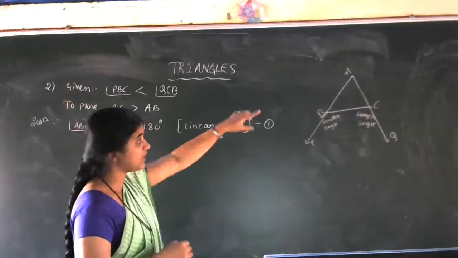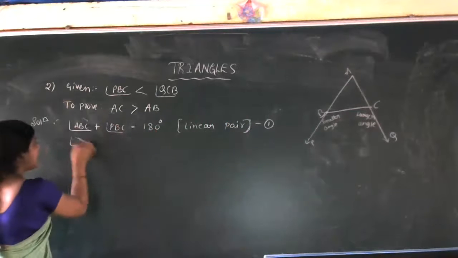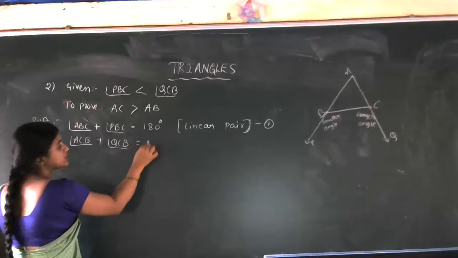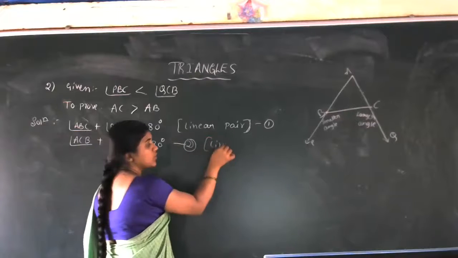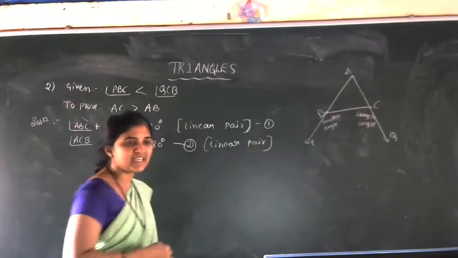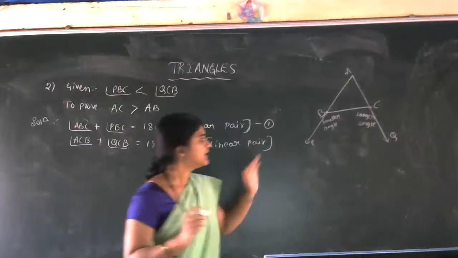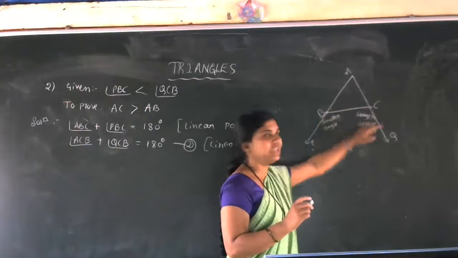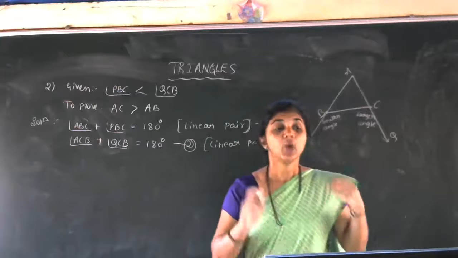In the same way, on that side, angle ACB plus angle QCB is also equal to 180 degrees. Call this equation 2. What is the reason for this? Linear pair. Got the idea? So we have listed these two linear pairs and used one property, the linear pair property. What next?